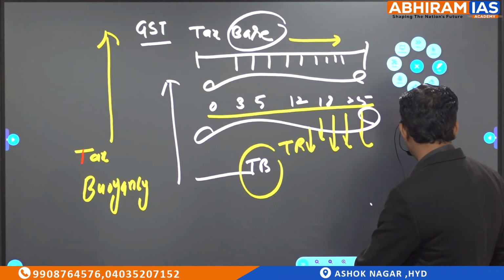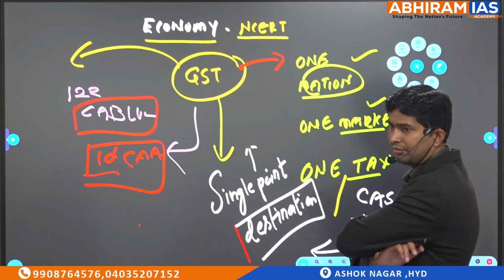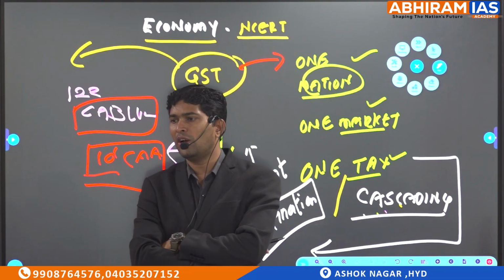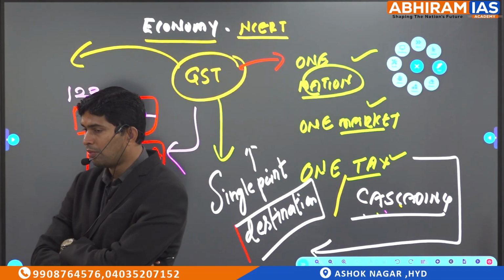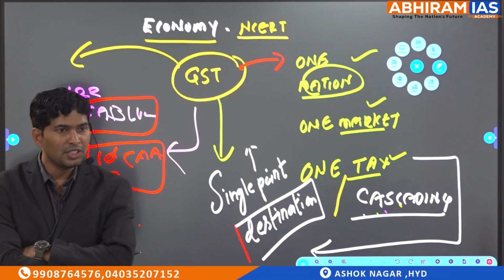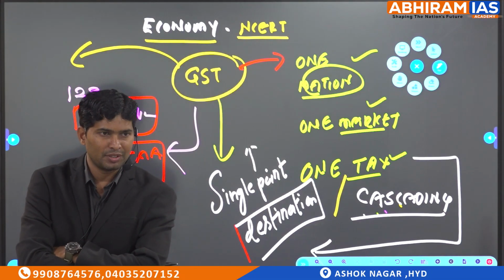Sir, why GST is called an indirect tax, sir? Correct. See, finally you are paying to the supermarket. The supermarket is paying to whom? Government. Incidence is on one person, impact is on the other person.